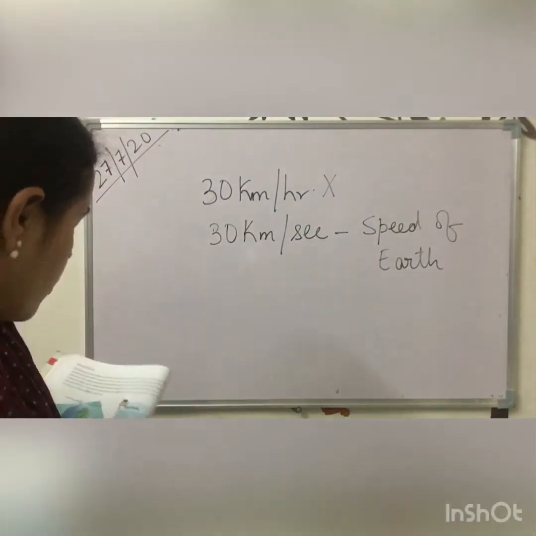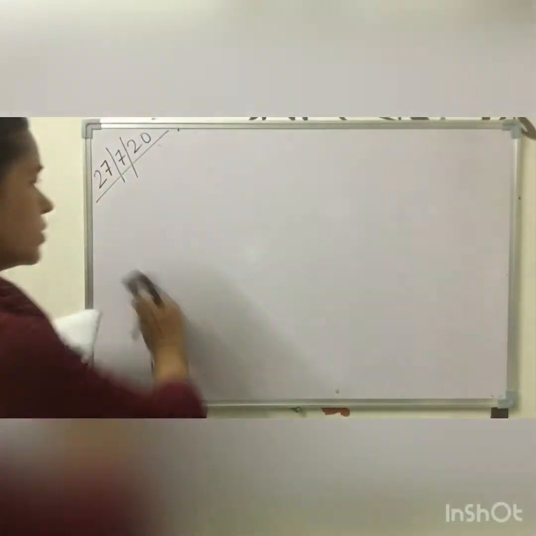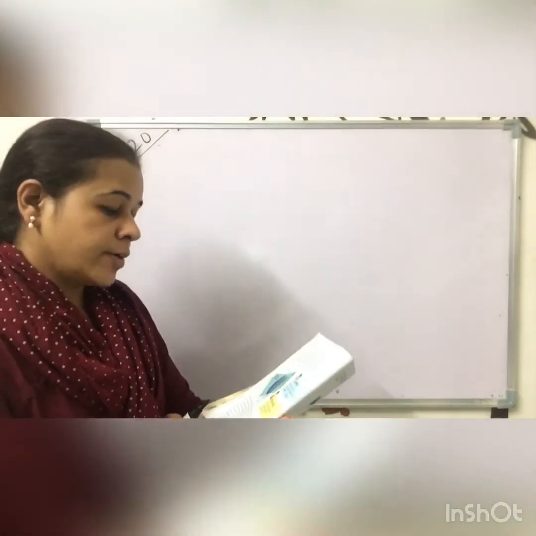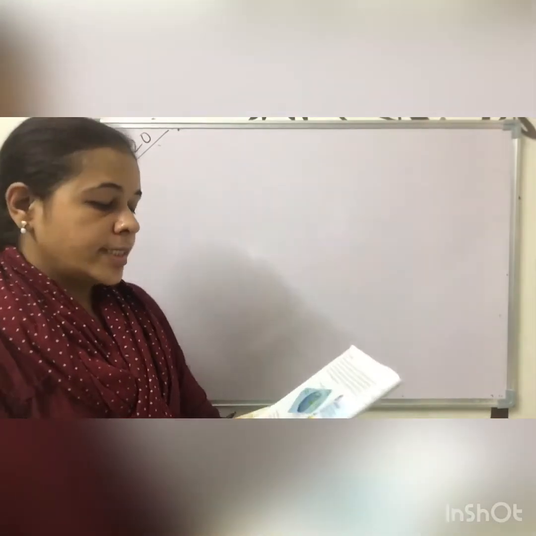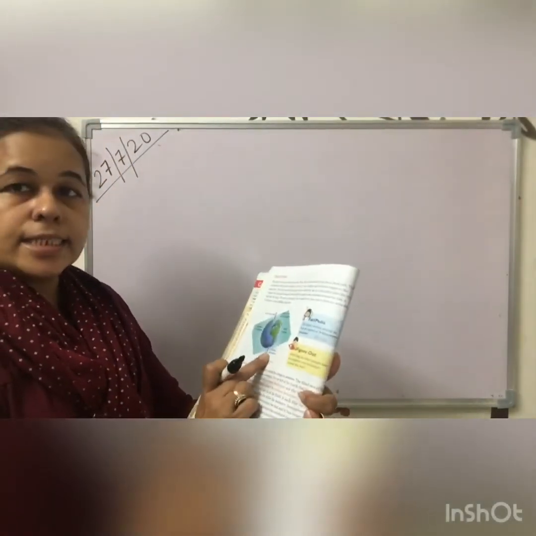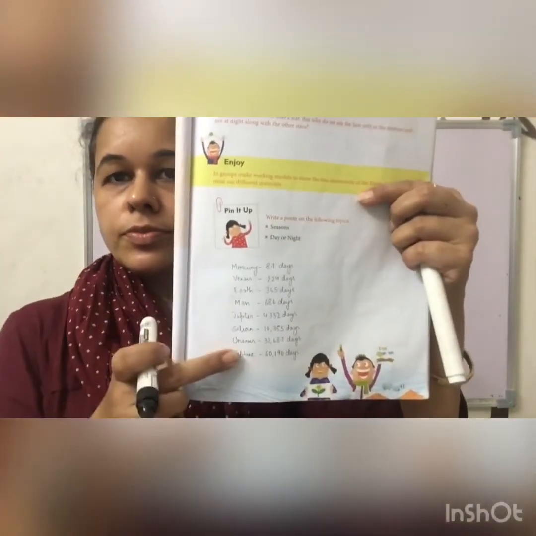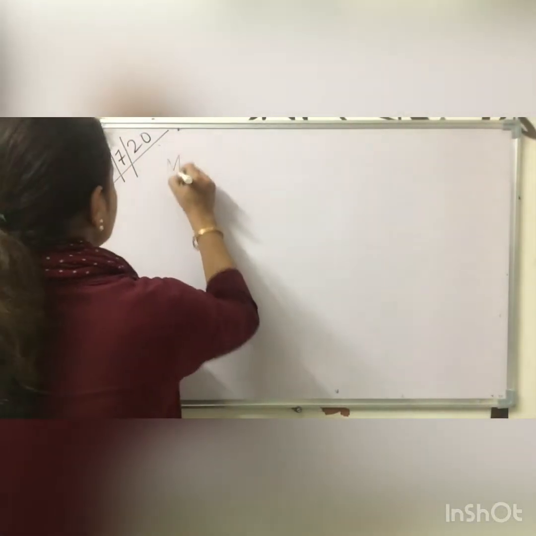Now I gave you one homework: figure out how long other planets take to complete one revolution around the sun. I think you must have found the answers. So let us discuss it, but the space is less here, so you can write it here as I have written. I am sharing the answer with you.